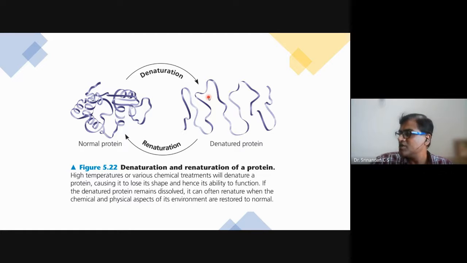So you just leave it in a cool environment without denaturation. Even some chemicals can denature them, and temperature is very important. So without the influence of any chemicals or temperature or any other physical thing, you leave a protein, it will come back to the same shape. But there could be some differences. So it is reversible here for many proteins, but it can also be an irreversible condition.